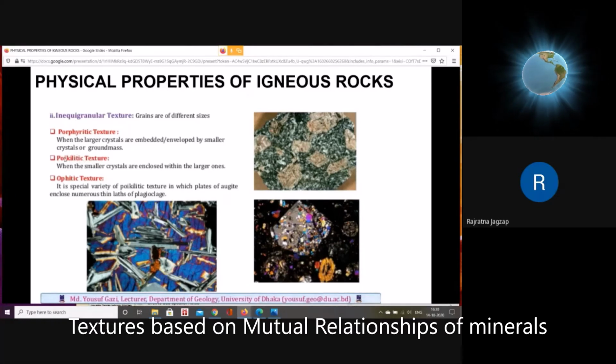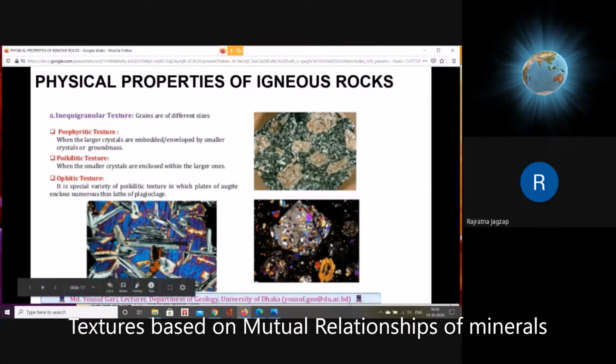Poikilitic texture means when the smaller crystals are enclosed within the large crystals. If you check its relation to porphyritic, it is the reverse. So poikilitic is the reverse of porphyritic. What is porphyritic? Large crystals are embedded in small ones. Here in poikilitic, small crystals are embedded in large ones. Look at poikilitic here.